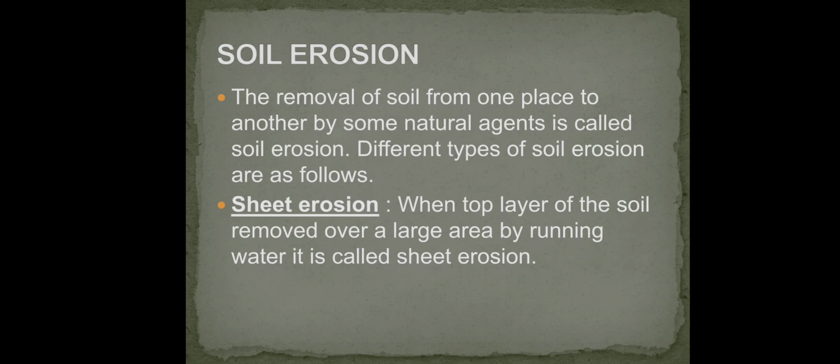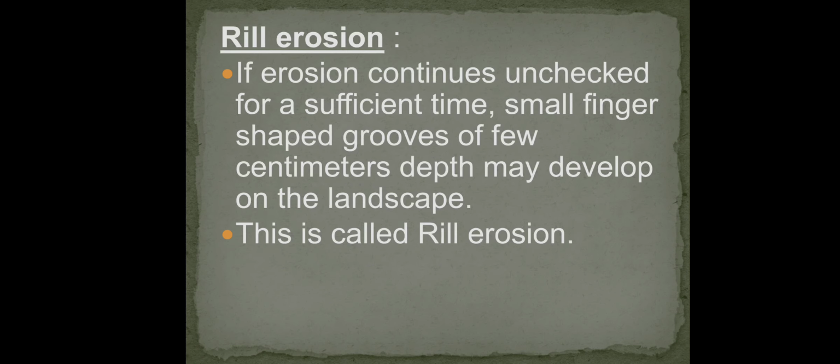Soil erosion. The removal of soil from one place to another by some natural agents is called soil erosion. Different types of soil erosion are as follows. Sheet erosion. When the top layer of the soil is removed over a large area by running water, it is called sheet erosion. Rill erosion. If erosion continues unchecked for a sufficient time, small finger-shaped grooves of a few centimeters depth may develop on the landscape. This is called rill erosion.